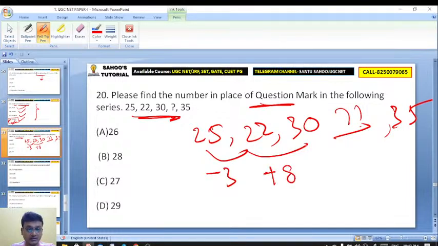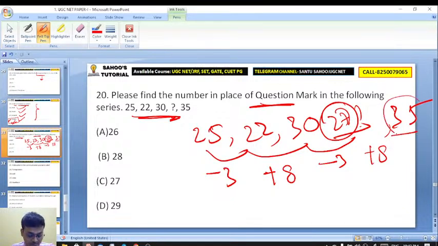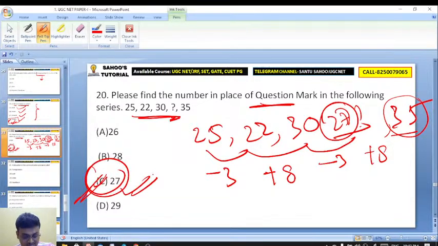If you subtract 3 from 30, you are getting 27. If you add plus 8, then you will be getting 35. 20C, excellent. So 27 is the right answer. Addition and subtraction series: minus 3 plus 8. Very easy.